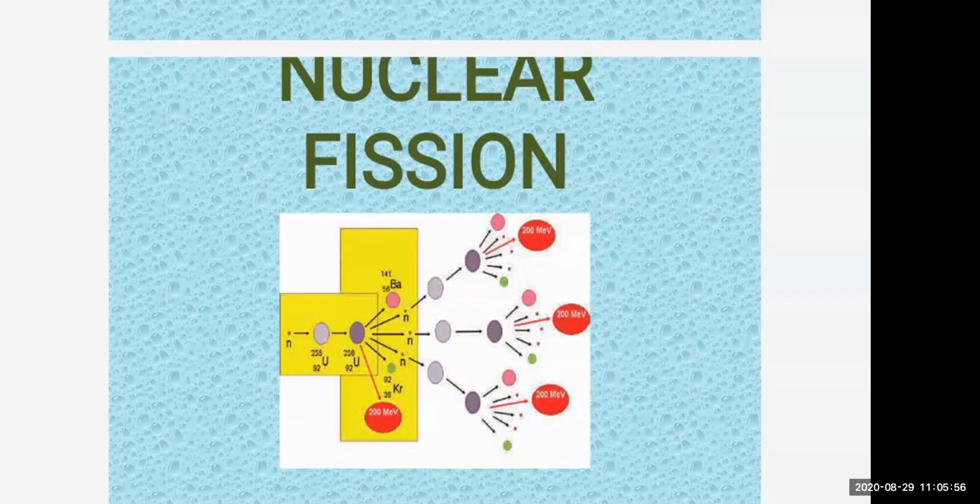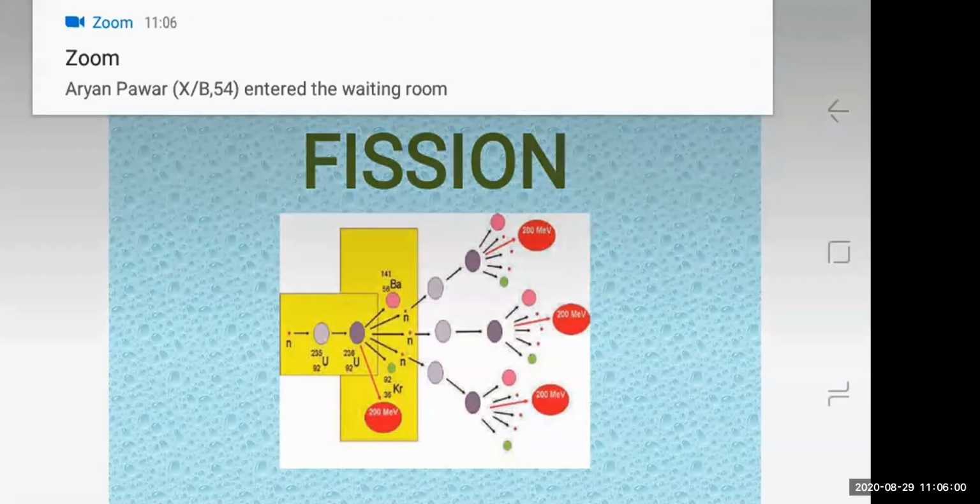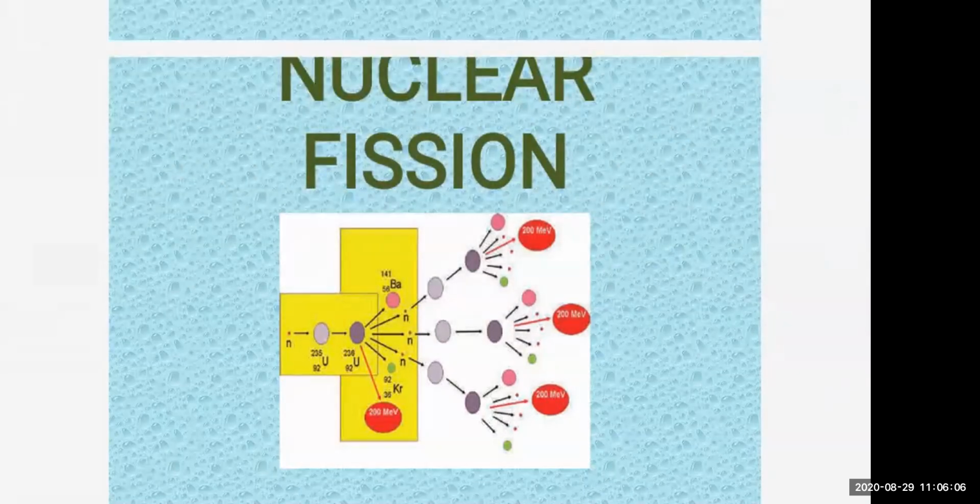In this way, this fission keeps on continuing. The neutrons finally released in this reaction will release more and more energy from the uranium nucleus. So this process of fission of uranium-235 atoms will continue.